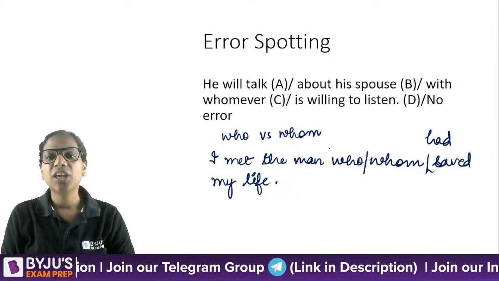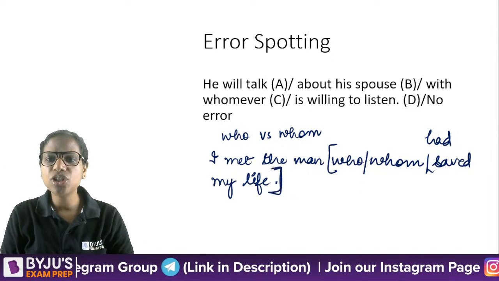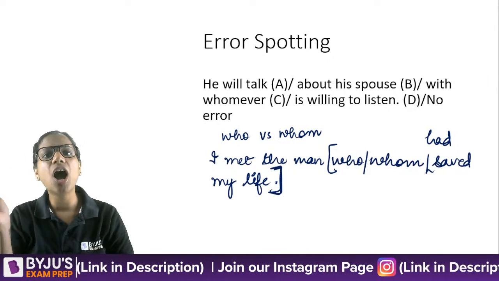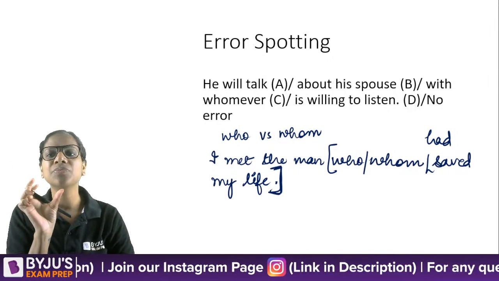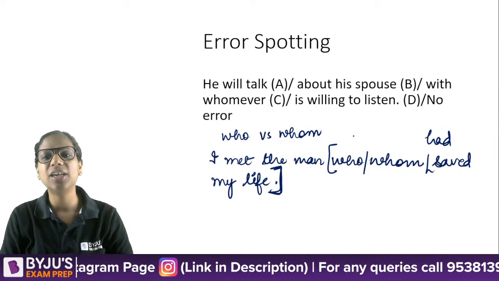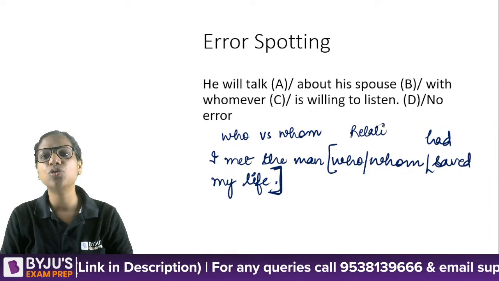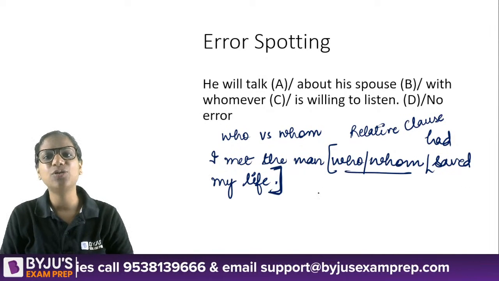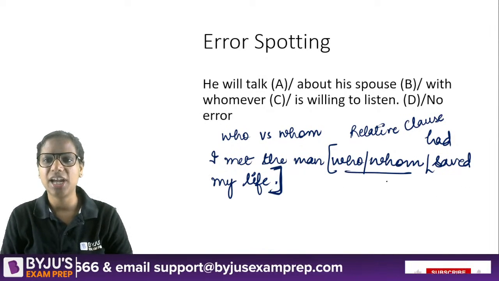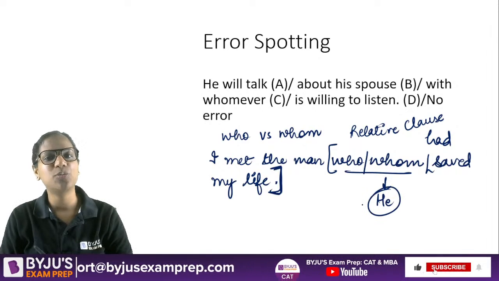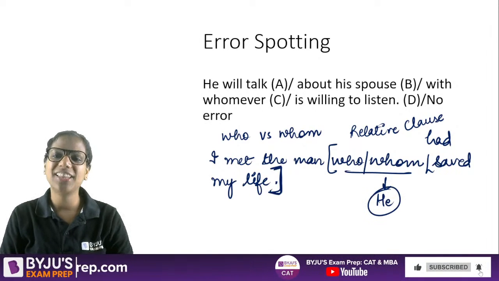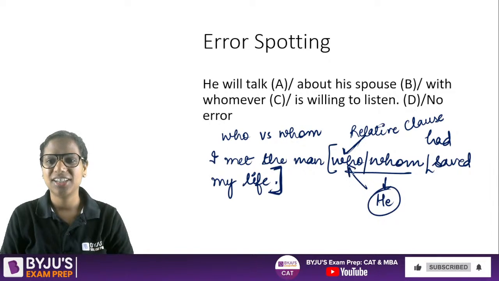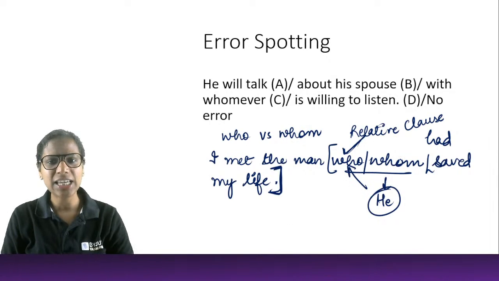So let's have a look at who versus whom. It's a very easy concept actually. A lot of students answer it intuitively, but there's a very simple rule here. If I say, I met the man who or whom had saved my life. Let's say earlier he had saved her life. Now you have to just look at the part after who or whom, which is called the relative clause. That's the formal name for it. Because who and whom here are relative pronouns. So, dash had saved my life. Just look at it like a question and your answer will be he had saved my life. So your question then should be who. It should not be whom, right?